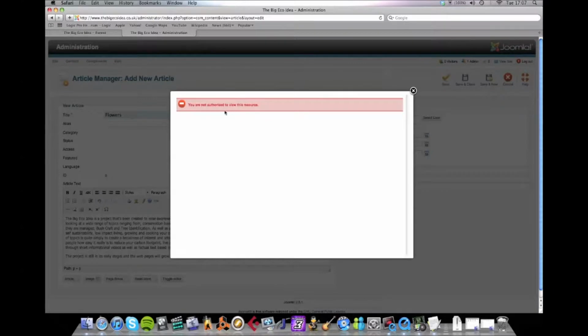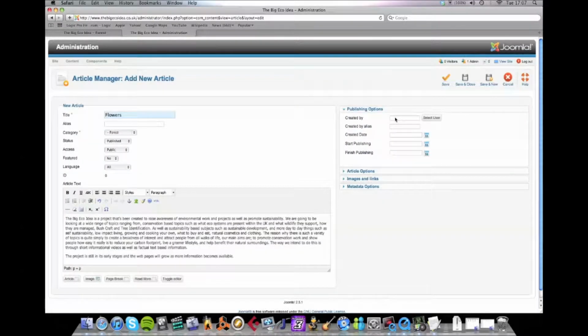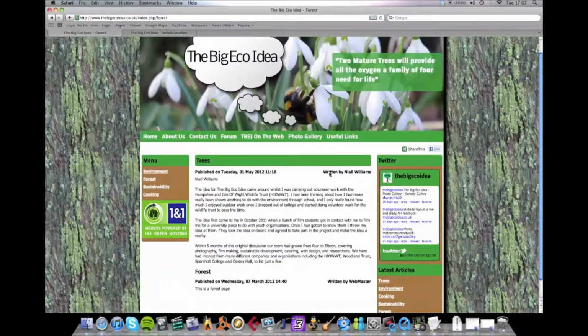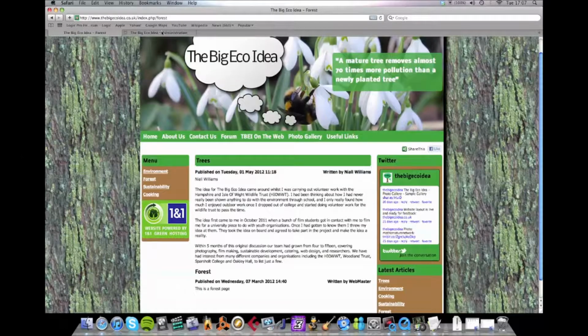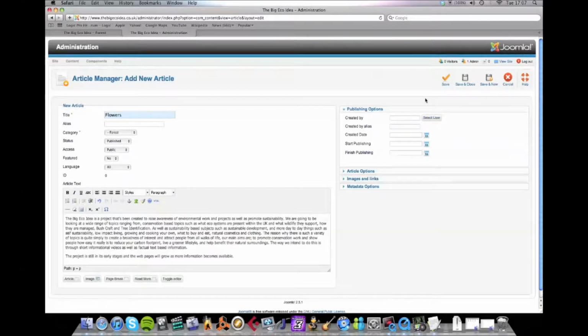This user doesn't have access to this resource, but you could choose who wrote the article. So, for example, here you see it's got written by Niall Williams. That will be the default. So whatever your login details are, it will say that's who wrote it. So you don't have to worry about that, but you can override it if you've got higher administration access. Anyway, save keeps it open and saves it. Save and close takes you back to the previous screen and saves it. And save and new will give you a new blank form for another new article, and it will save this one. So I'm going to save and close this.